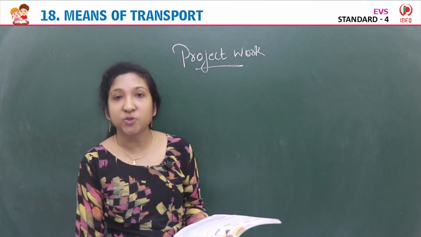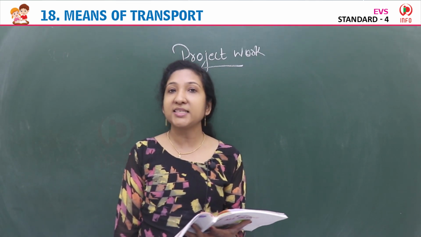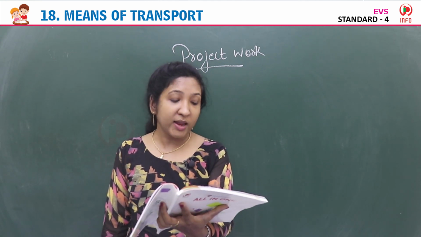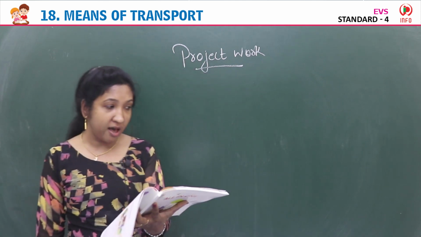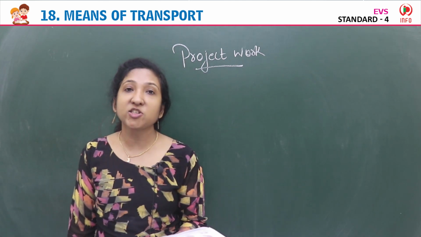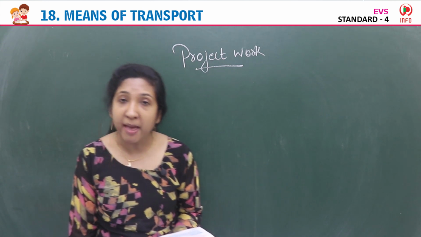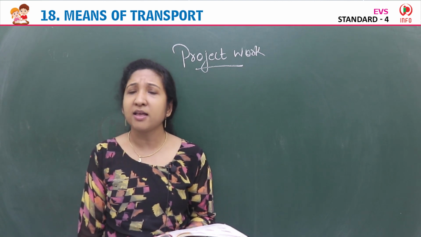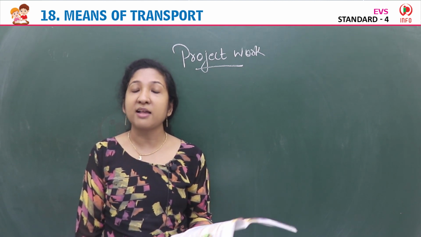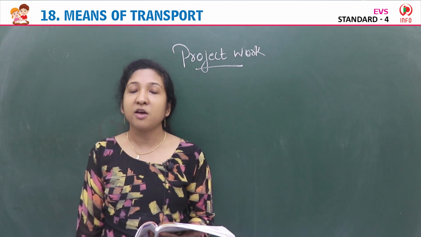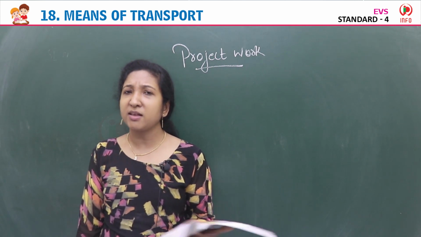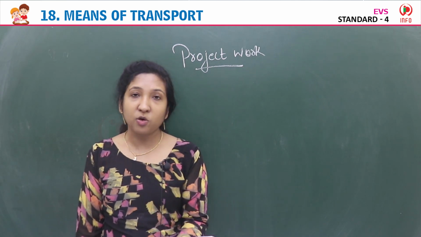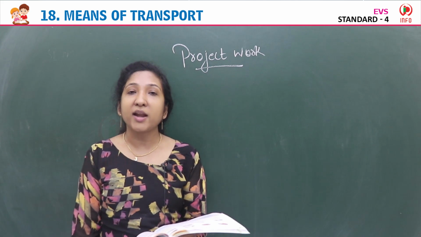Children, next is the project work. It's time to do the project work. Let us see what projects are given in your textbook. The first one: on an outline map of India, show all the important national highways. National highways are roads constructed and maintained by the central government. We learned about roads in India: national highways, state highways, district roads, village roads. So you have to show the important national highways on the outline map of India.